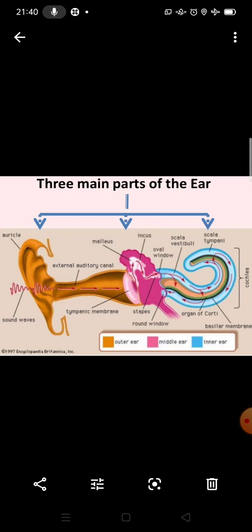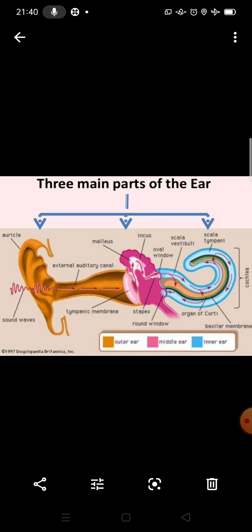Where is the stapes? This is part of the middle ear, the last bone in this chain. The stapes vibrates the membrane window of the cochlea and makes the fluid in the cochlea move.